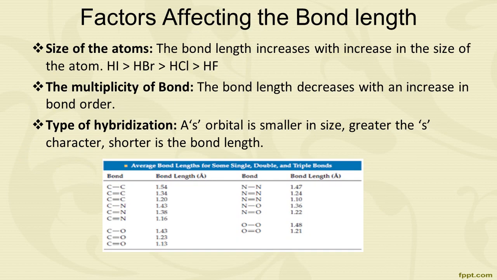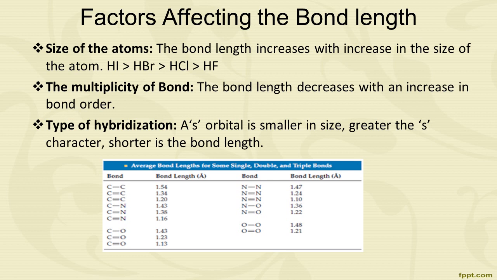The factors which affect the bond length. First one is size of the atom. As the size of the atom increases, the bond length increases. For example, HI is larger than HBr, which is larger than HCl, and which is larger than HF. That means HI is much larger than HF.